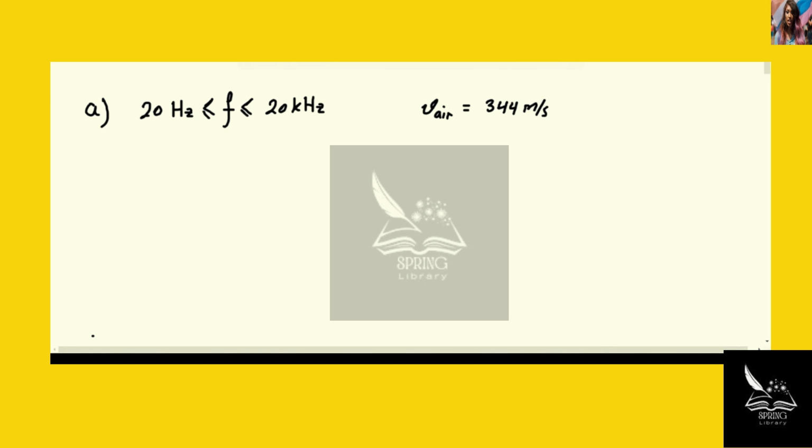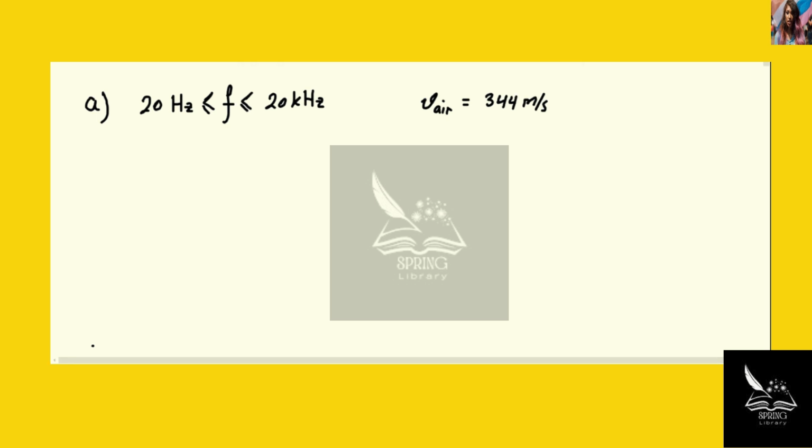So in this question, we have 4 parts. The first part is talking about audible sound, which has the range between 20 Hz to 20 kilohertz. Speed of sound in air is 344 meters per second. Now we're looking for these limits in terms of wavelength.